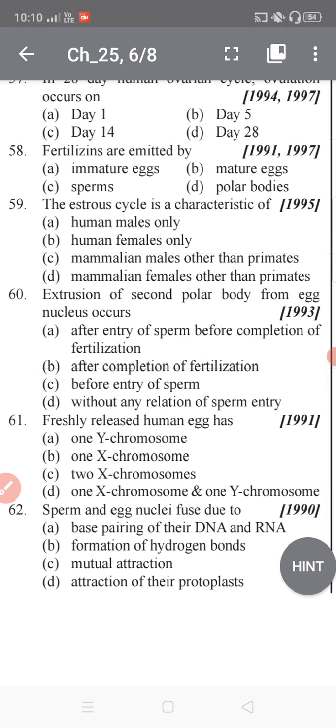It is due to the estrogen hormone. The estrous cycle is a period during which ovulation occurs and females are receptive to the male.